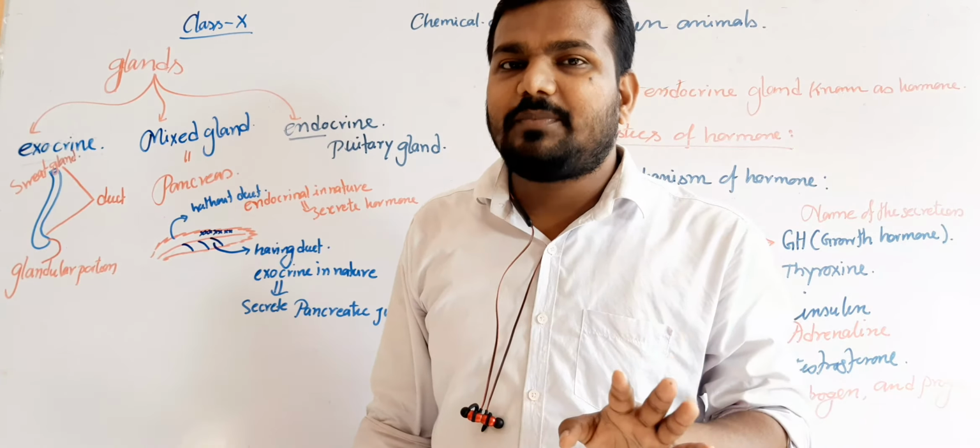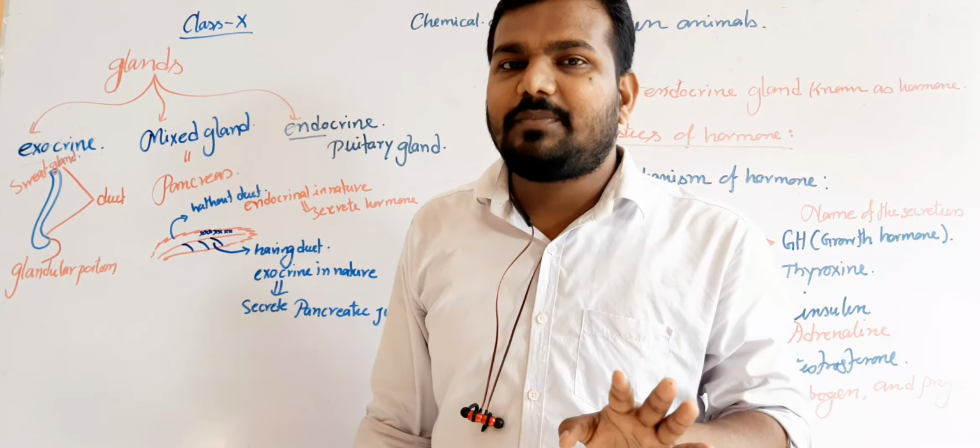From this portion the pancreatic juice is secreted, which helps in digestion. On the other hand, the other portion is without a duct, meaning it is endocrinal, inner secretive in nature. This portion secretes hormones. This type of gland is termed a mixed gland.